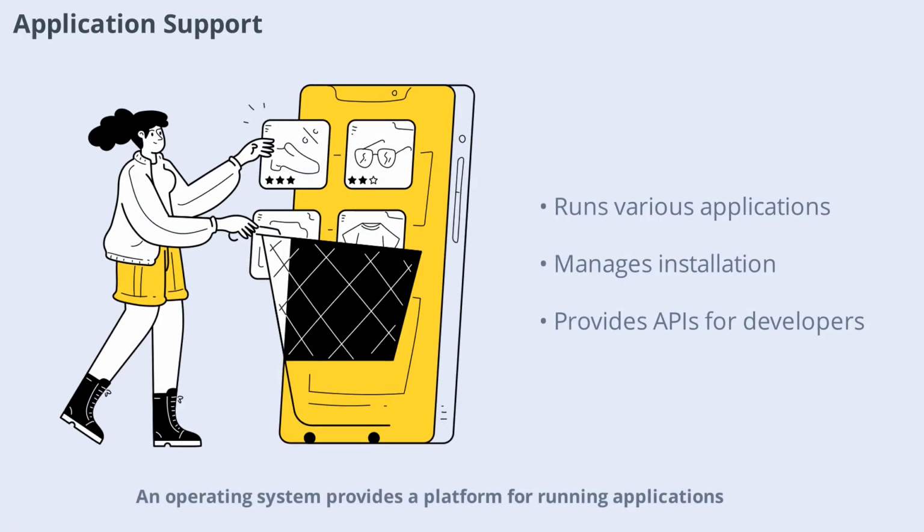The operating system provides a platform for running applications, from word processors to games. It manages the installation, execution, and removal of software, ensuring compatibility and stability. The OS also offers application programming interfaces, APIs, that developers use to create new programs, expanding the system's capabilities.